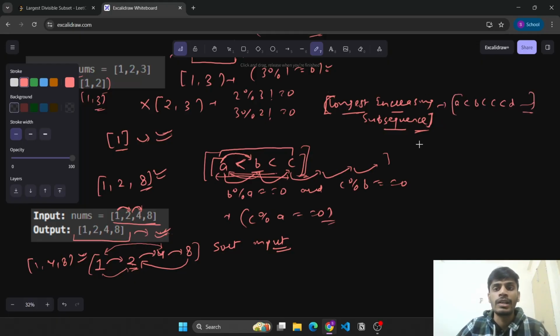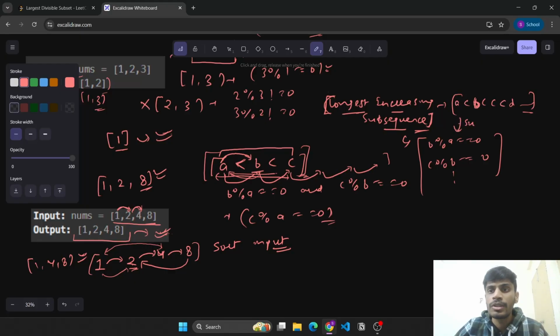But here we have an extra condition that b % a should be equal to 0, then c % b should be equal to 0, and so on, right? So the solution that we'll get will be a subset of the LIS only, right? LIS will have, suppose, 1 2 3 4 5 6 and so on. But the condition that we require will only have elements like 1, 2, then 4, or 1, 2, then 6, right?